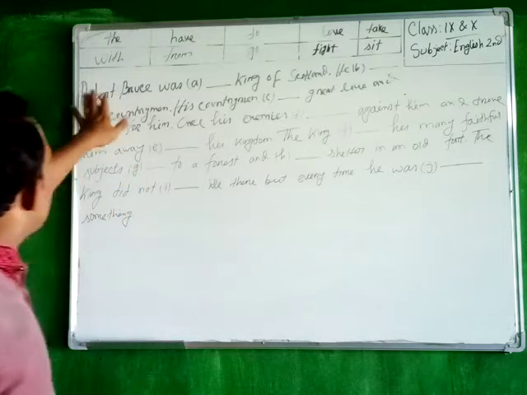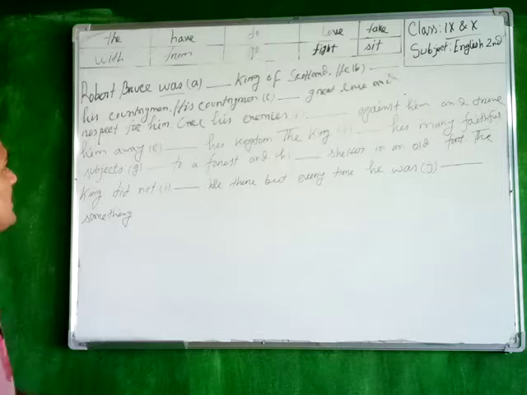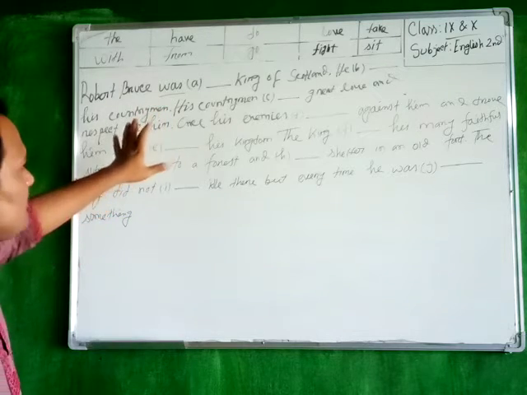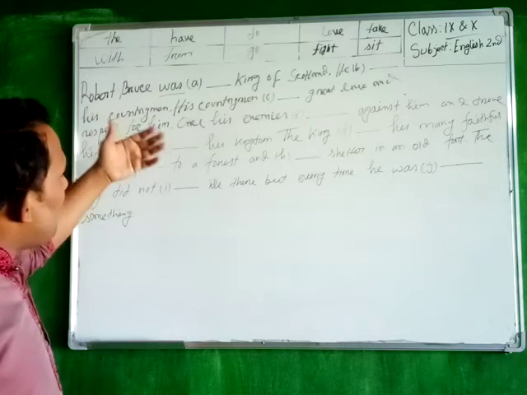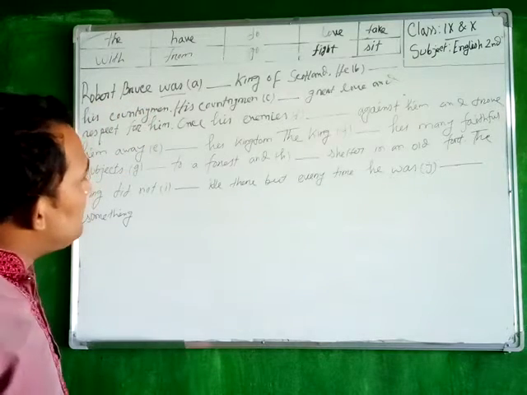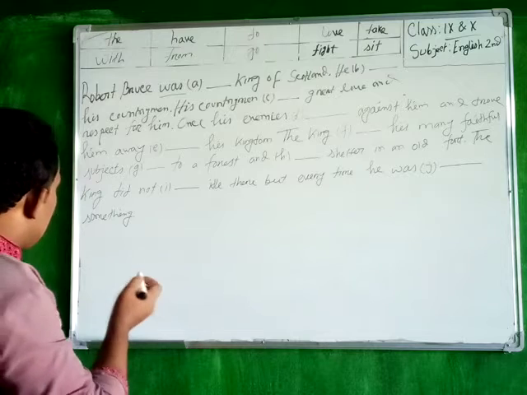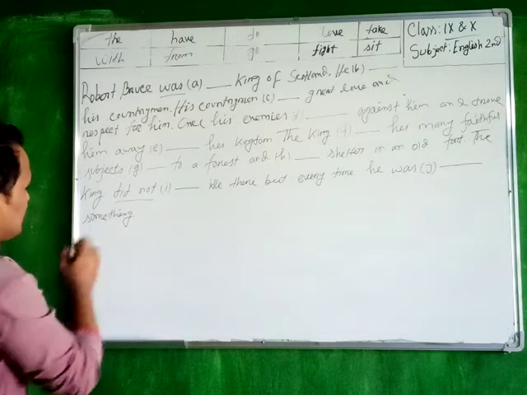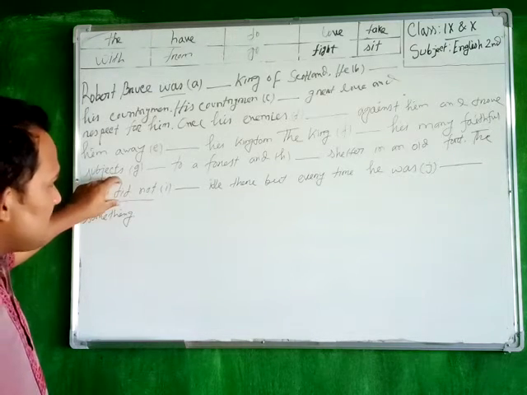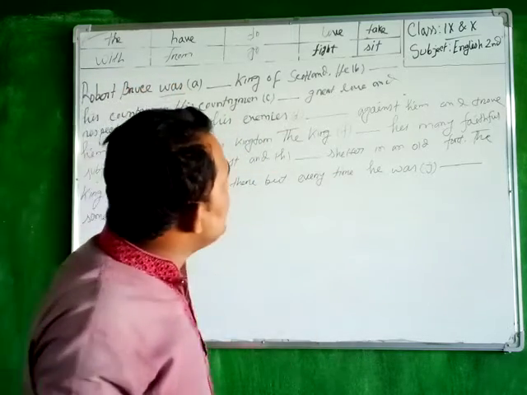So you can see that Robert Bruce was. You can see was is the symbol of past tense. Here also you can see that there are a lot of symbols of past tense. If you look, did not, it is the symbol of past tense. So was is the symbol of past tense.